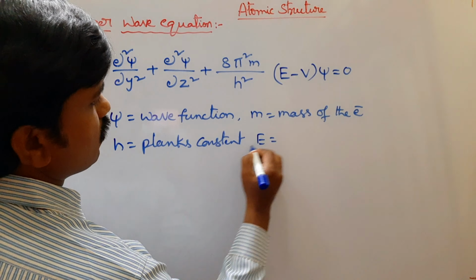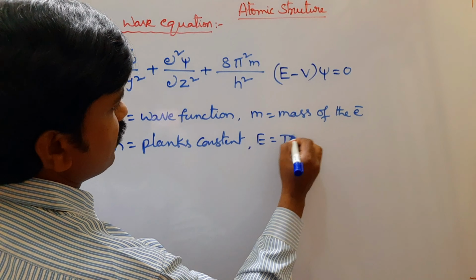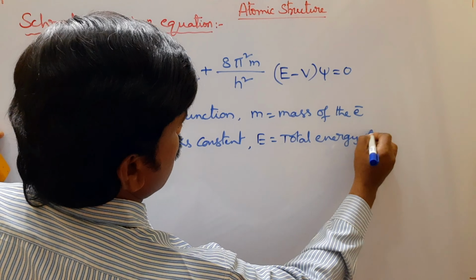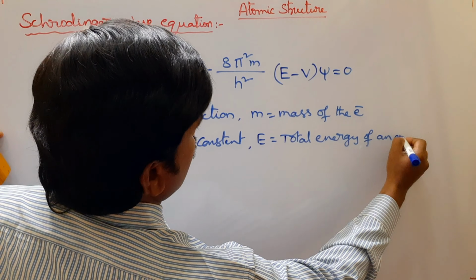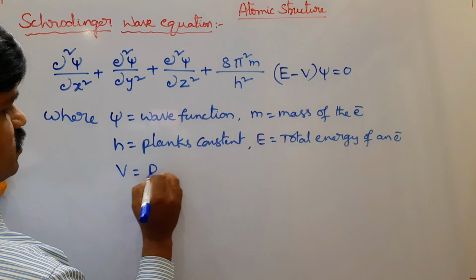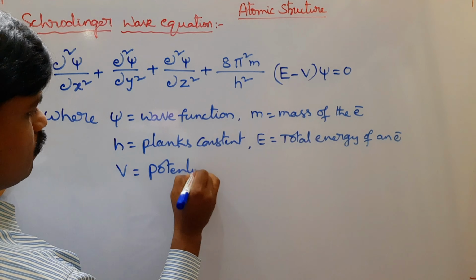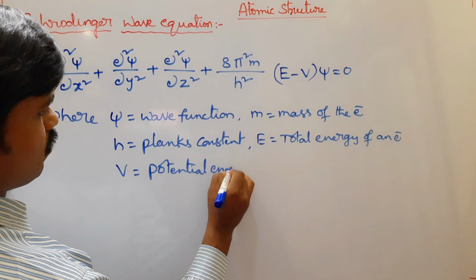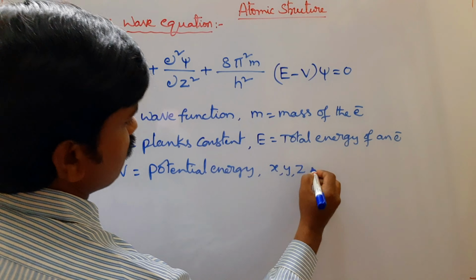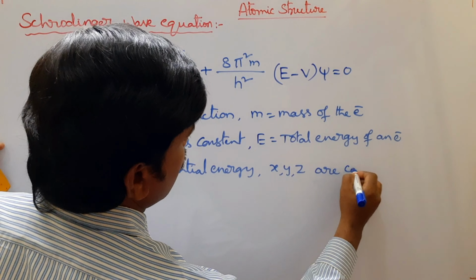E is total energy of electron. V is potential energy. x, y, z are coordinates.